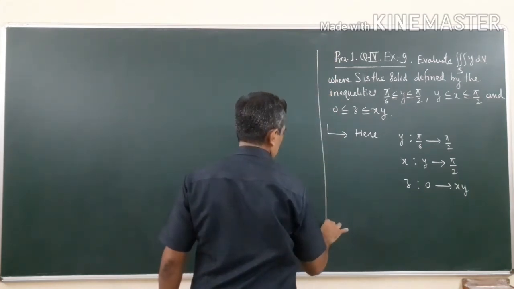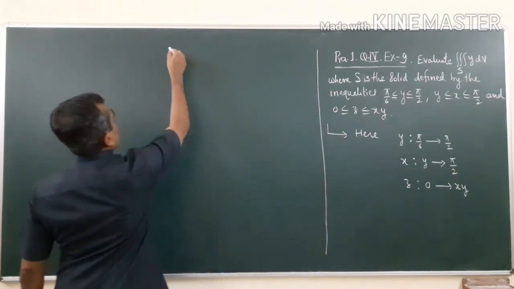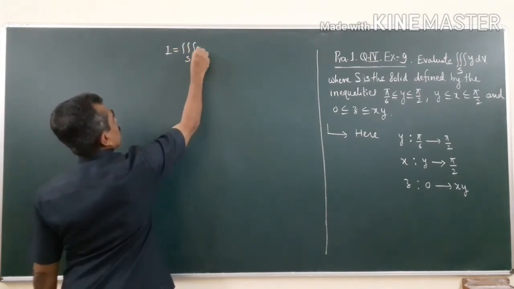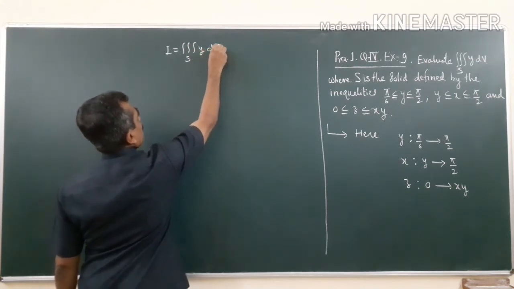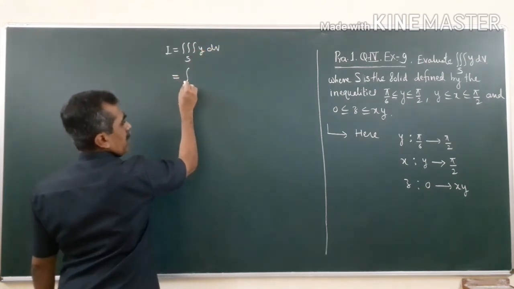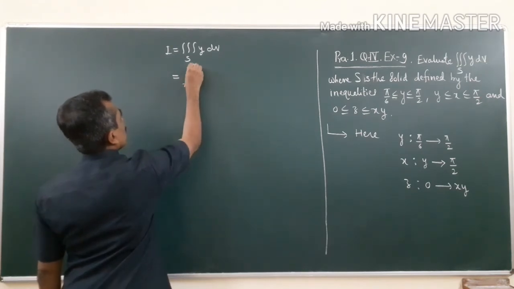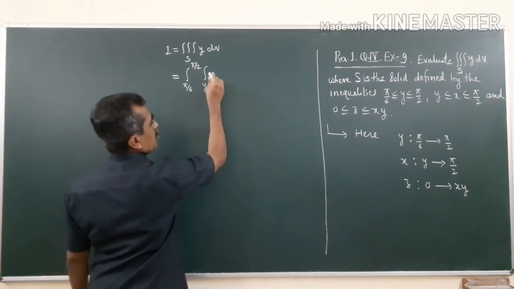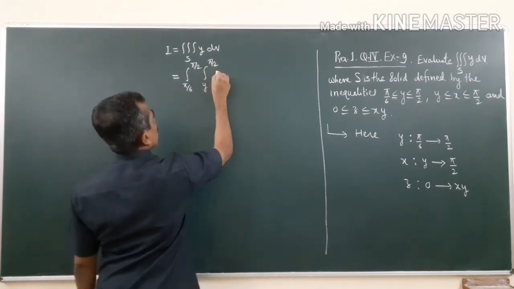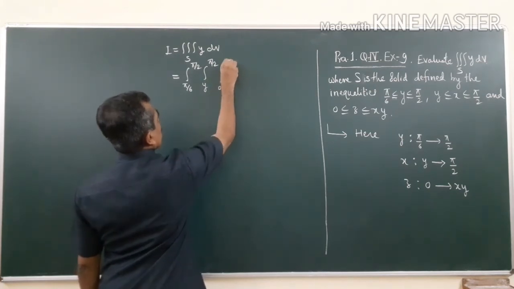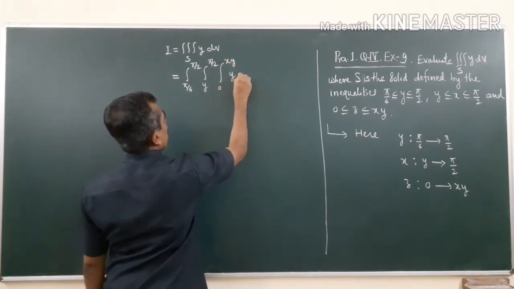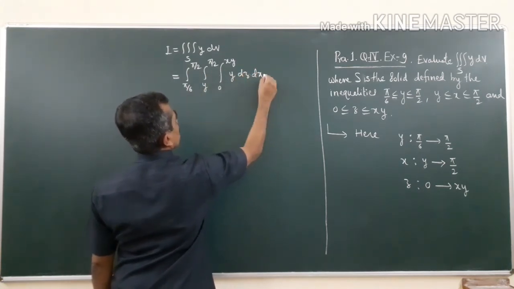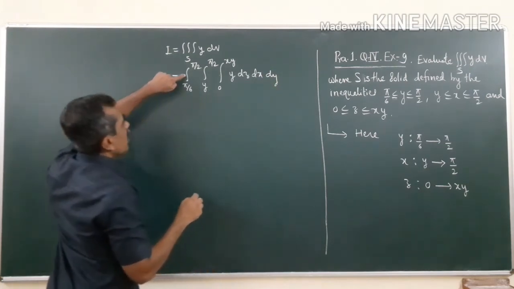So I is equal to the triple integral over S of y dV. So this is the integral from pi by 6 to pi by 2, integral from y to pi by 2, integral from 0 to xy of y, these are the limits of z, then these are the limits of x, and outside the limits are y.